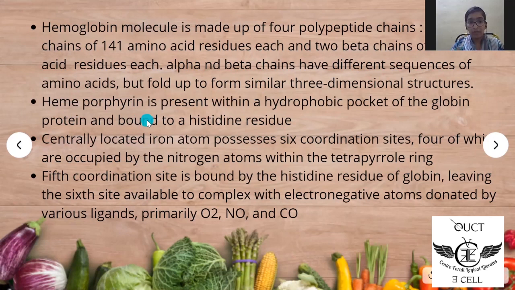The heme porphyrin is present within a hydrophobic pocket of the globin protein and bound to a histidine residue in the hemoglobin molecule. The centrally located iron atom possesses six coordination sites, four of which are occupied by the nitrogen atoms within the tetrapyrrole ring. The fifth coordination site is bound by the histidine residue of globin, leaving the sixth site available to complex with electronegative atoms denoted by various ligands, primarily oxygen, nitric oxide, and carbon monoxide.